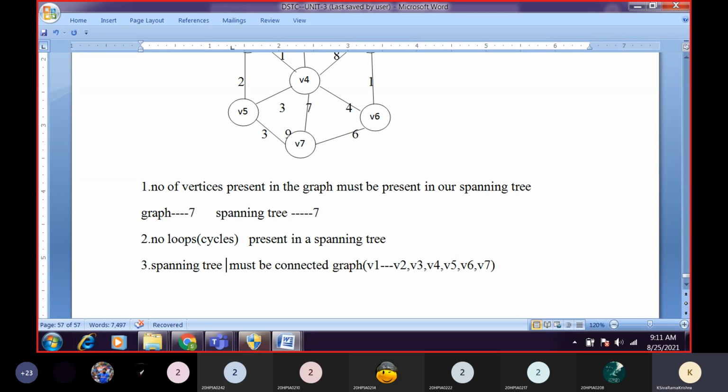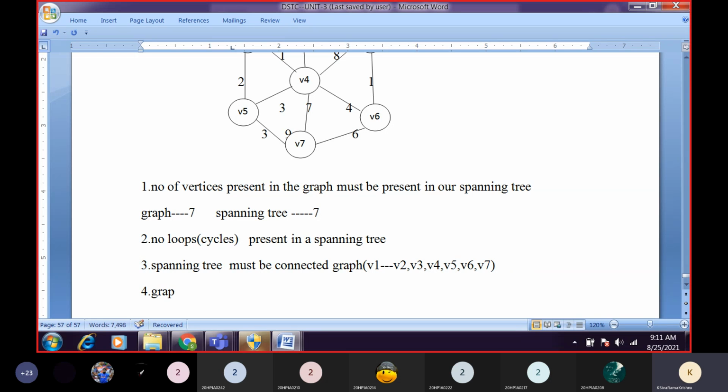Now, for every graph, how many spanning trees can we expect? Before going to that, how many vertices must be present in a spanning tree?